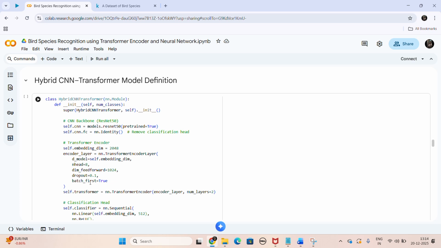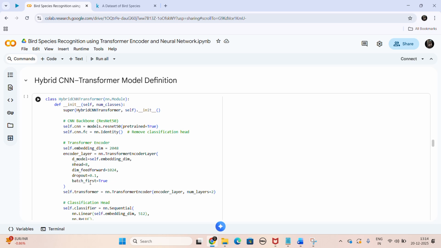Other models that I thought of using were VGG and Inception, but there were a few reasons why I did not use them: the large number of parameters present in VGG and the complex structure of Inception. This I have used along with transformers.